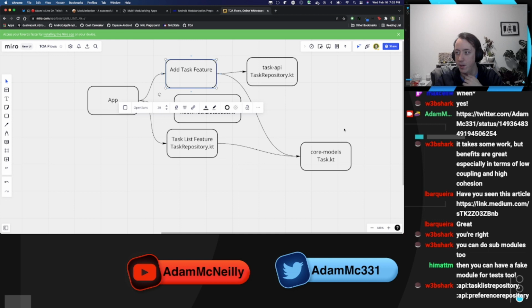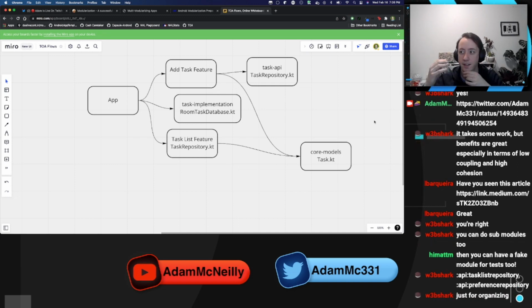API task list repository, API preference repository. I see. Are they really submodules, or are those just additional modules? Yeah, okay, it's just an organization sake thing. That makes sense.